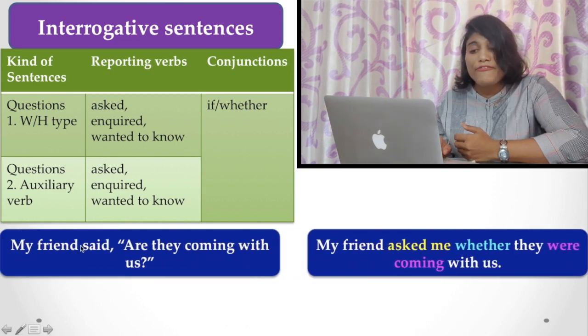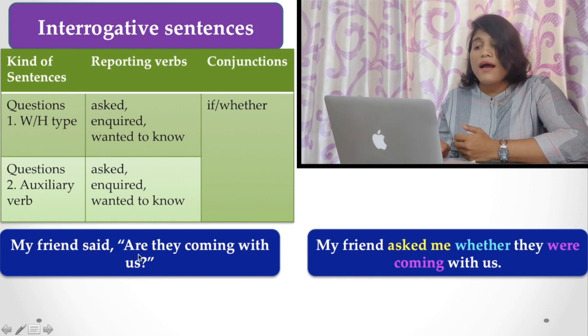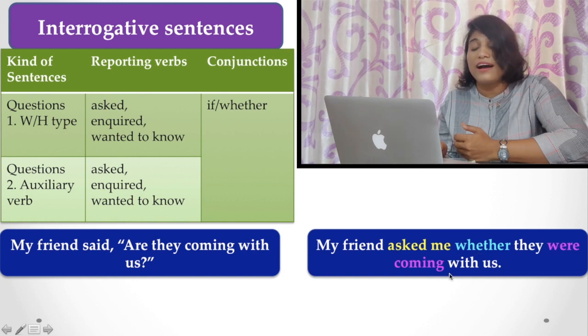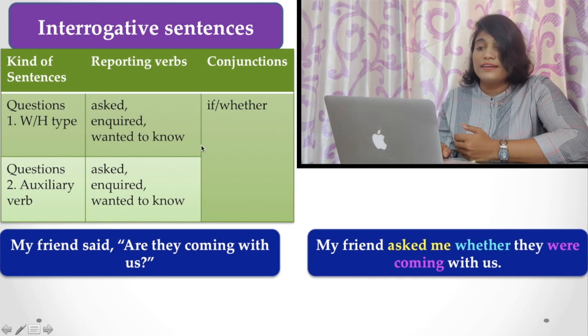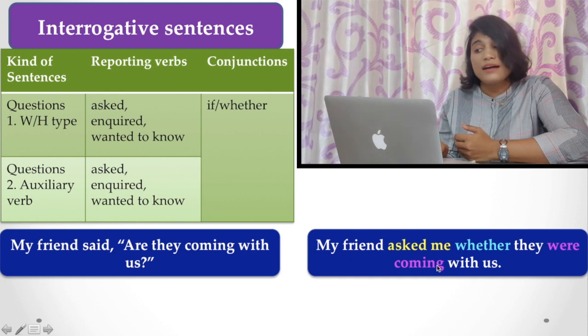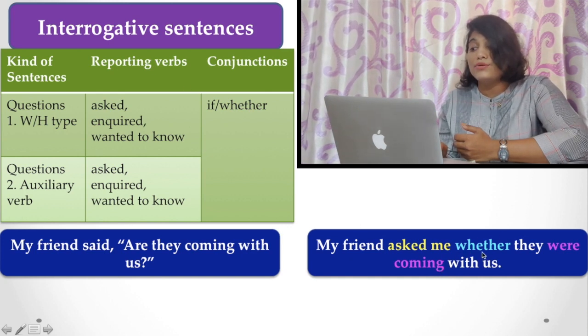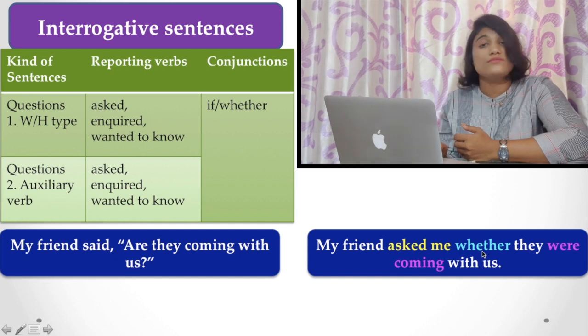Now let's see the example. Here, my friend said, are they coming with us? My friend asked whether they were coming with us. Here you find asked, the reporting verb became asked, and the conjunction used instead of that is whether.